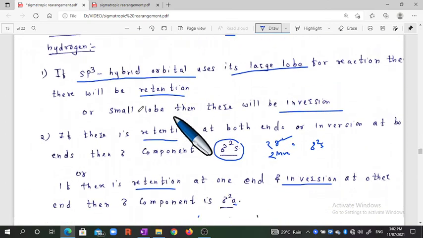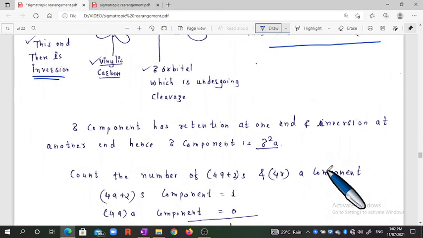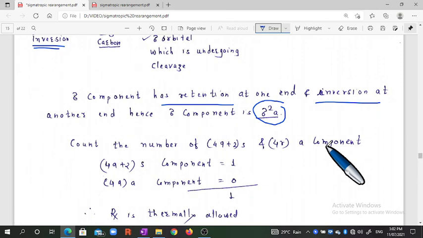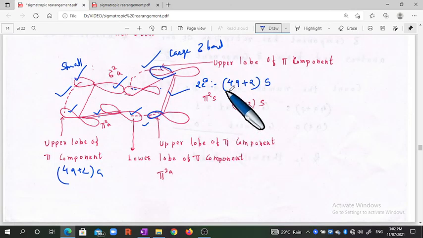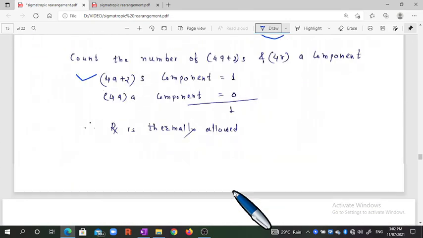Alright, okay, those are the rules we have discussed. By using this rule, if at one end there is retention and at the other end there is inversion, then our system is the sigma square a. Okay, let us discuss how many 4q plus 2 s components there are. In this case, one is the 4q plus 2 s, that is one component. And there is no 4q plus 2 antarafacial one. Therefore we have to consider only suprafacial.